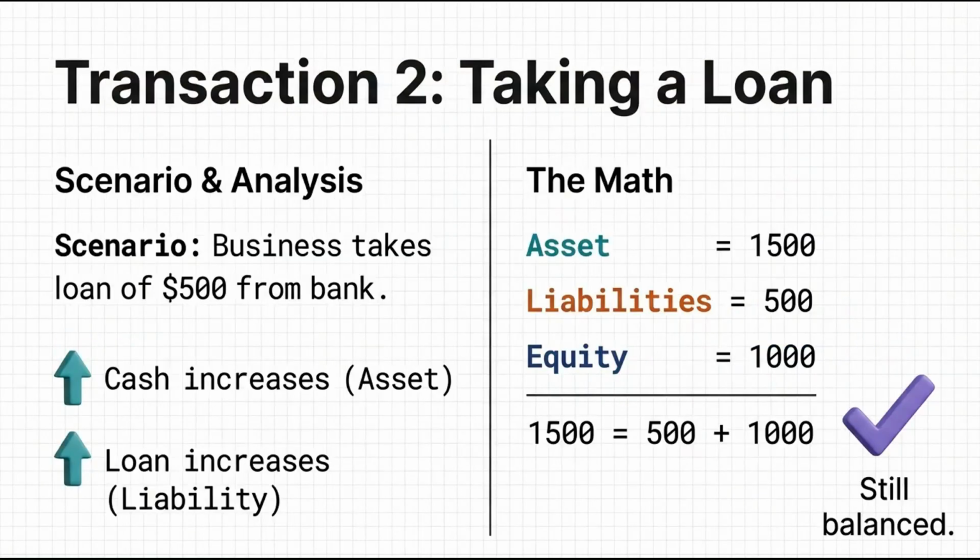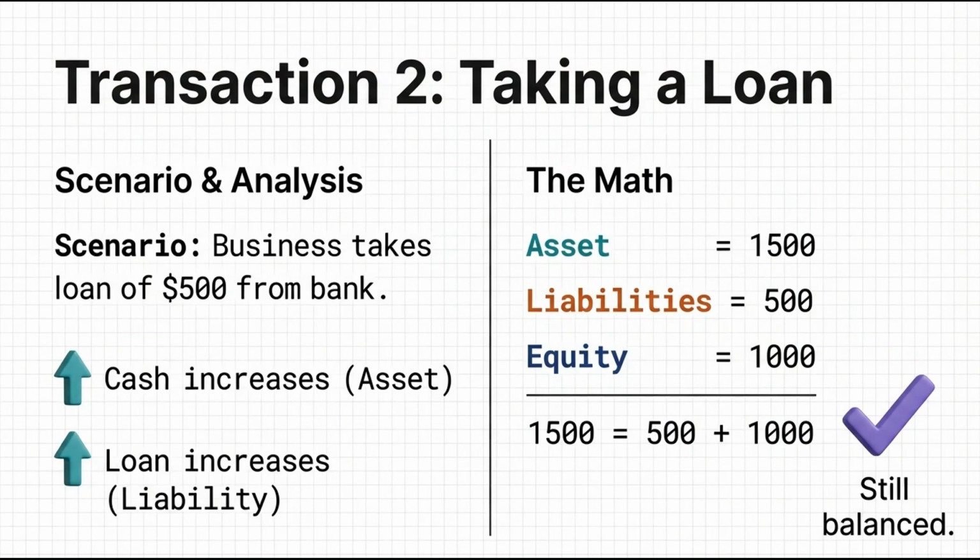Coming to the next transaction, transaction 2, taking a loan. Now, let's say the business needs more cash and takes a loan of $500 from the bank. Analysis. Our cash increases by $500 because the bank gave us money. However, we now have a loan, that is a liability, that increases by $500 because we have to pay it back. See the calculation: assets 1500, liabilities 500, equity 1000.